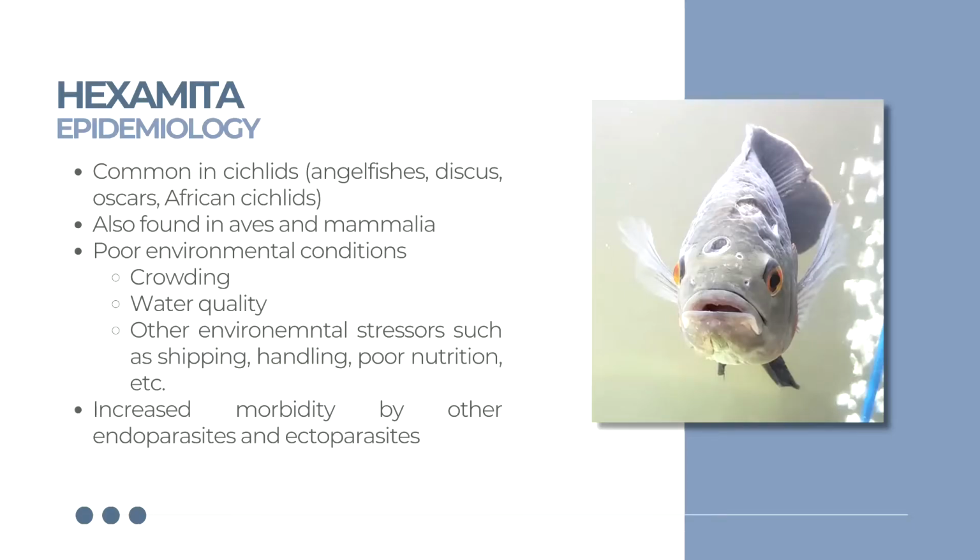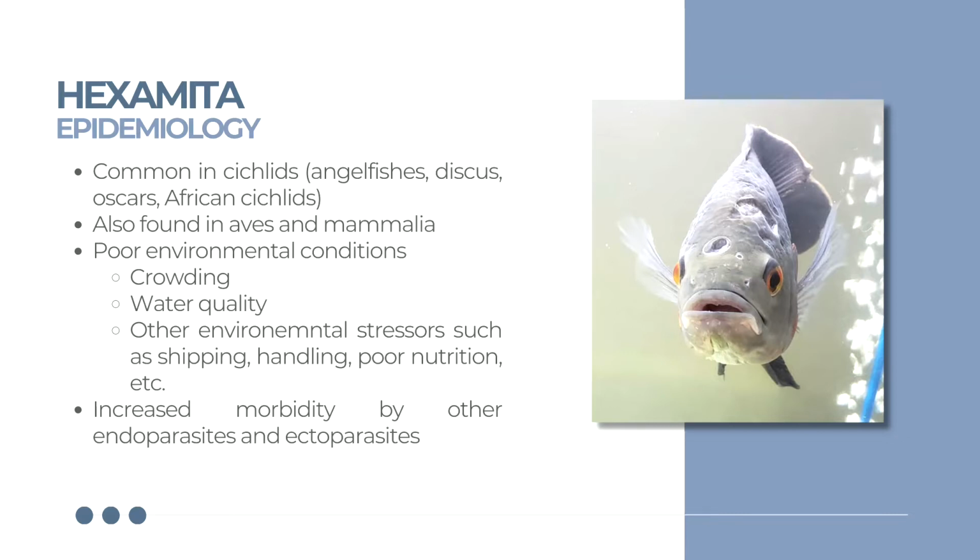Hexamita often invades fishes within the cichlid genera, which includes angelfishes, discus, oscars, and the like. They can also infect birds and mammals. It was mentioned a while ago how Hexamita is transmitted directly through ingesting, thus the environment plays a huge factor. Poorly sustained environments often cause the thriving of Hexamita.